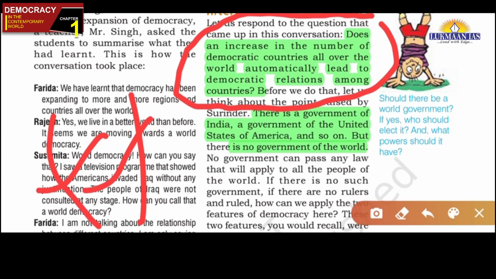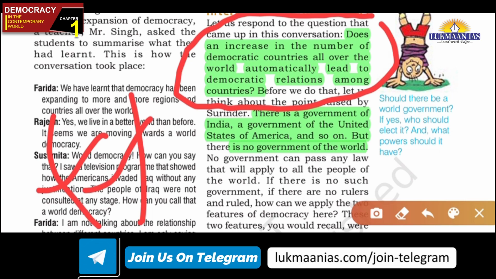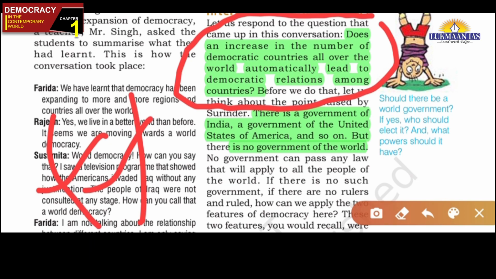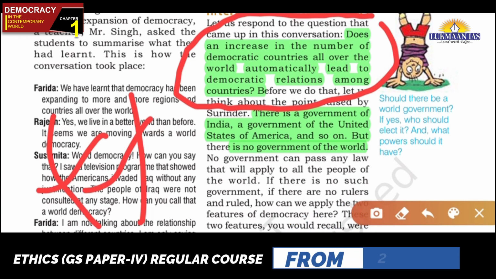We will see later that many world institutions are there, but they are not democratic. Why not democratic? Because the countries do not have equal say in the decision making, although they may be affected by the decision. We will discuss these things, friends. Okay, so keep it in mind. As of now, what we have to think is that in the world there is no government like there is government in India and USA, friends. So in the world there is no government.